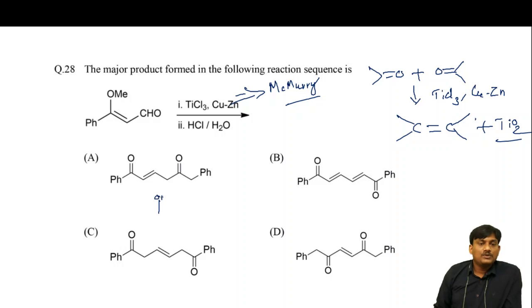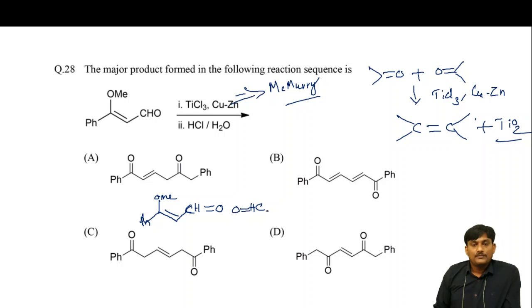This one is OMe, and this one is Ph, and it can be written as CH double bond O. Here also, another molecule, CH double bond O. You have to take two molecules, and this is the Ph, and this is the OMe. This is the double bond, and this is the double bond.